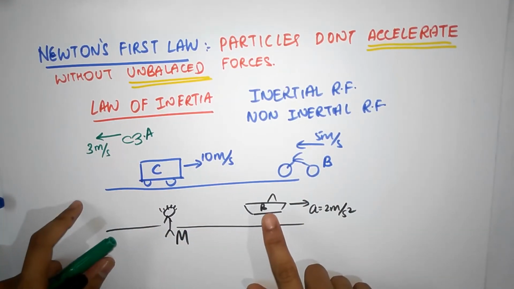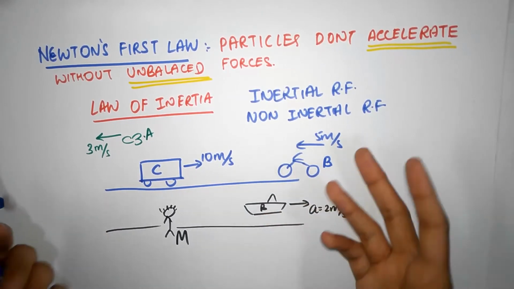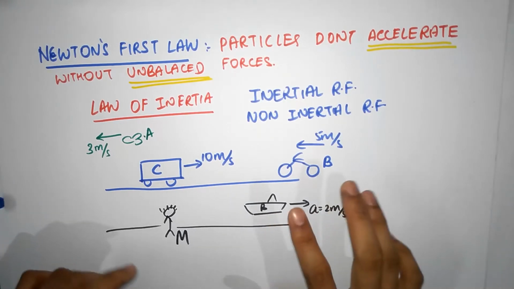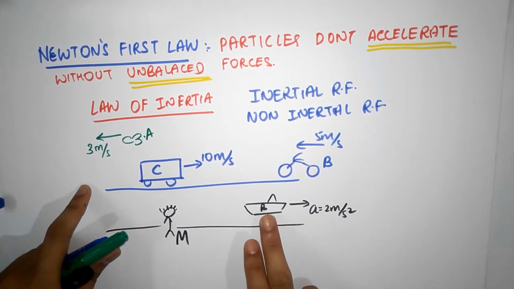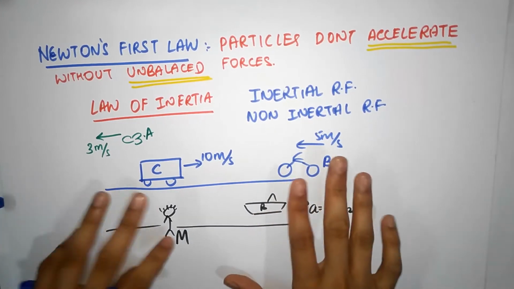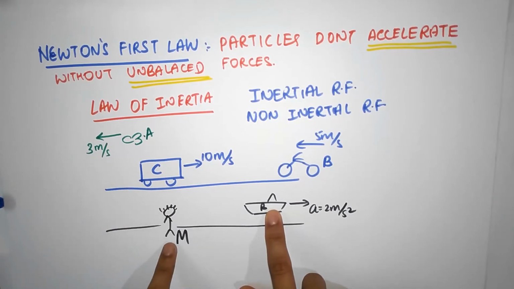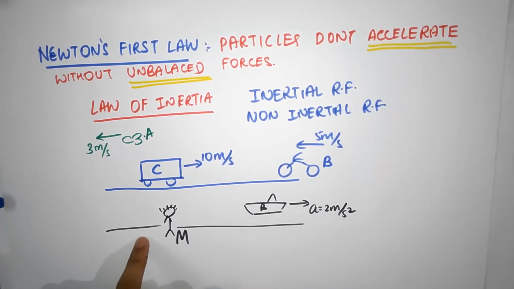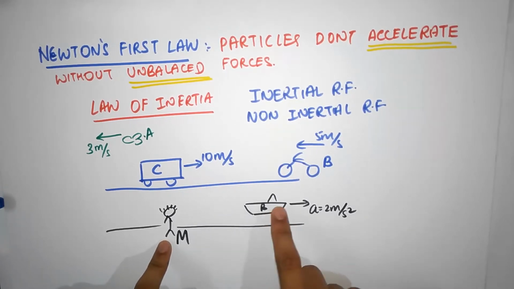But now let's look at things from this fellow's point of view. If this fellow believed that he was at rest, in relative motion, we always like to believe that all reference frames are at rest, okay? So if this fellow believed that he's at rest, then according to him, I am accelerating this way, right? Because he feels that he's at rest, the ground, the whole world accelerates this way. And therefore, according to him, I am accelerating, and therefore, there must be an unbalanced force. There must be a net force acting on me. That's what he says. But there is no net force acting on me. So you see, whatever he's observing and his conclusions are wrong.